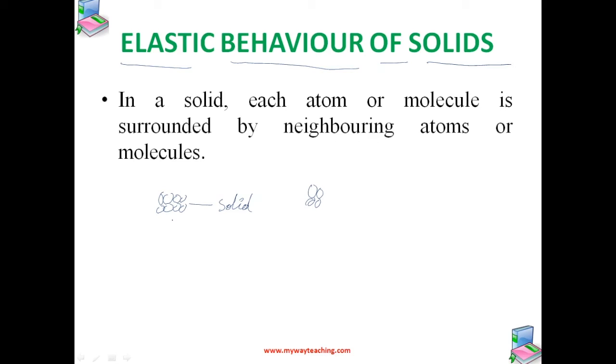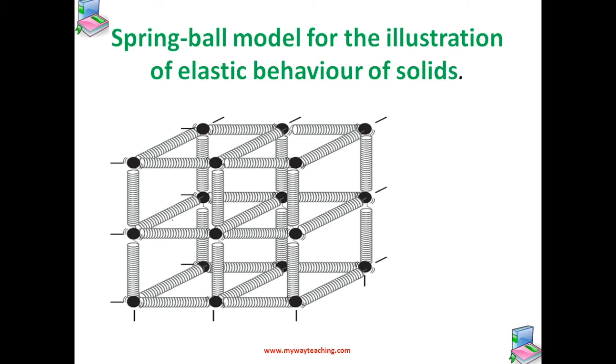The restoring mechanism can be visualized by taking, see this figure, the model of a spring ball system. Here, balls represent the atoms and springs represent the interatomic forces. So, in this particular case, you can see balls here and the springs here.